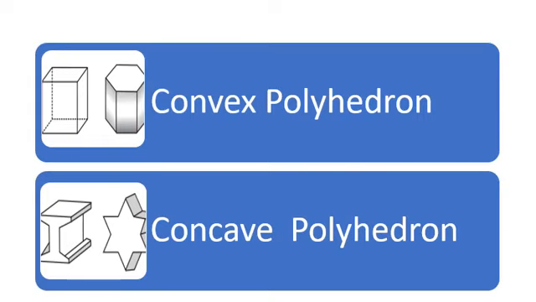Simple polyhedrons which are not convex are called concave polyhedrons. Which are not convex means they need to be concave polygons. So what are concave polygons? Polygons in which a portion of at least one diagonal lies exterior to the polygon are called concave polygons. Or a polygon in which at least one interior angle is greater than 180 degrees is called a concave polygon. I hope these two types are very much clear to you. With the help of figures also you can understand them very clearly.